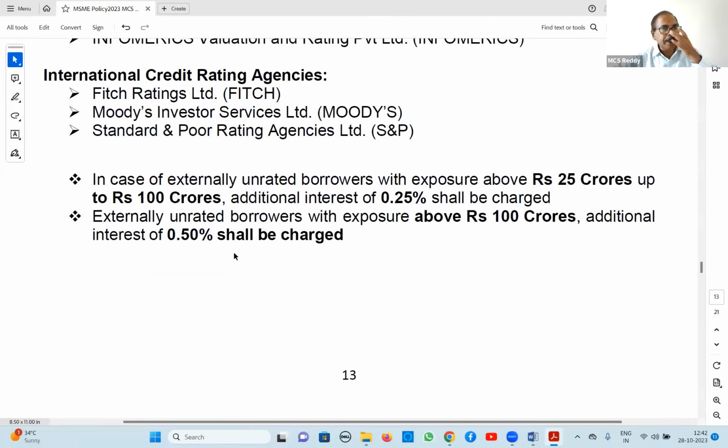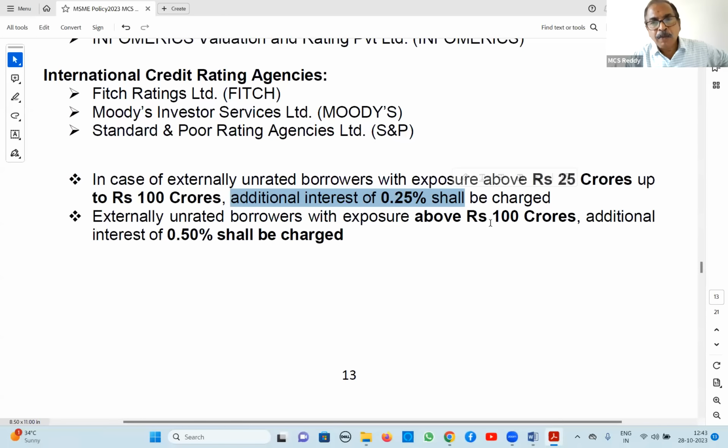Next, regarding external ratings above 25 crores, we discussed already. Compulsorily, they have to obtain an external credit rating. If they are not obtaining it, then what is the penalty? For a 25 crores to 100 crores loan, if they are not obtaining it, then you have to charge an additional 0.25% interest for non-obtention of external rating. This is 0.25% for SMEs. Other than SMEs, it is 0.5%. You have to keep this in mind.